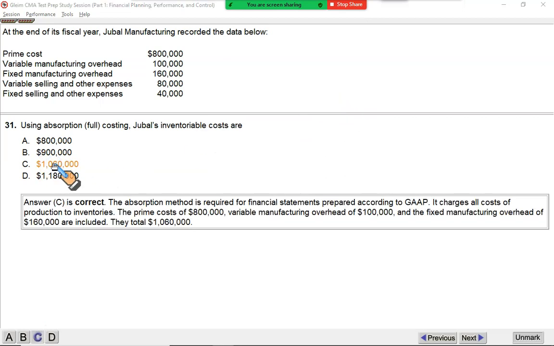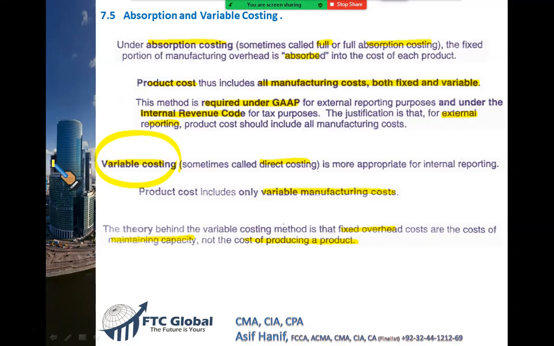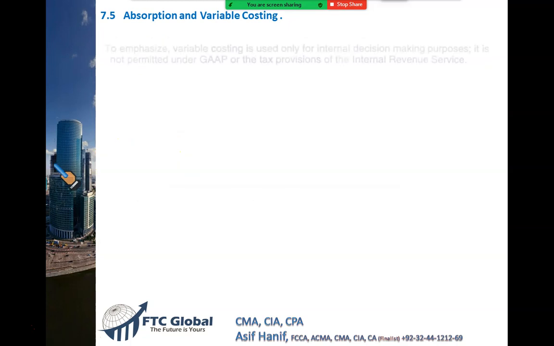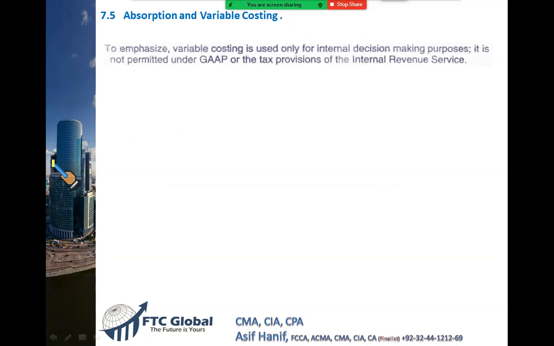Now we haven't yet fully convincingly answered why on earth we need something like this. Why do we need to separate the fixed cost and not consider it as a part of production cost? We need to answer this. As I said, the variable costing method is not permitted under US GAAP, not permitted under the Internal Revenue Service. Your financial statements must be prepared on US GAAP.